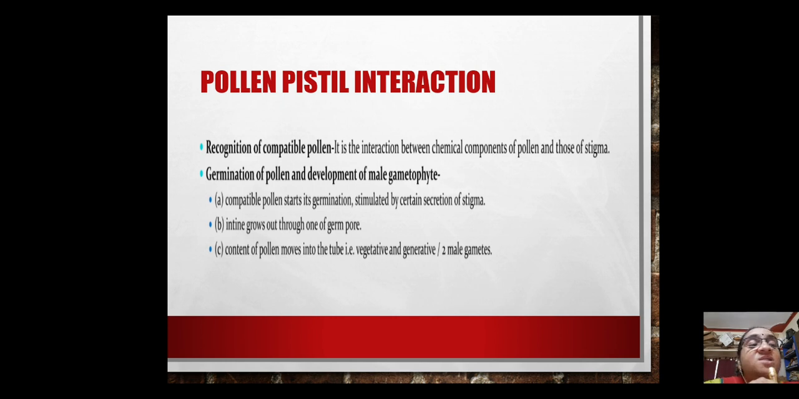Okay, so compatible pollen starts germination. Whose responsibility is the compatibility check? It is the responsibility of the stigma. Compatible pollen starts germination, stimulated by certain secretions of the stigma. Okay, then the intine grows out through one of the germ pores and the content of the pollen moves into the tube. That is, two male gametes are actually carried through this pollen tube towards the ovule.